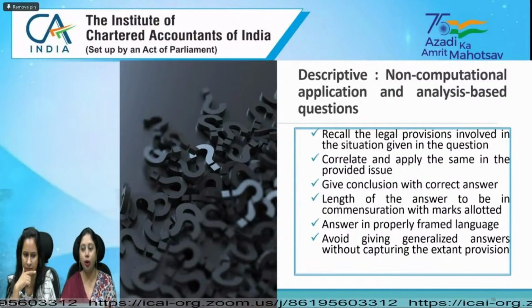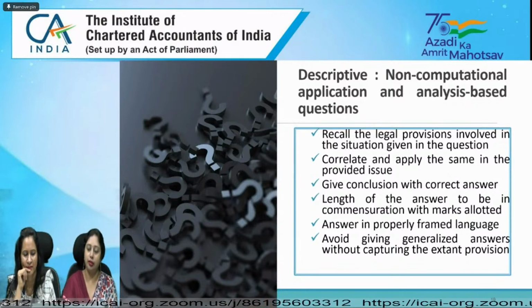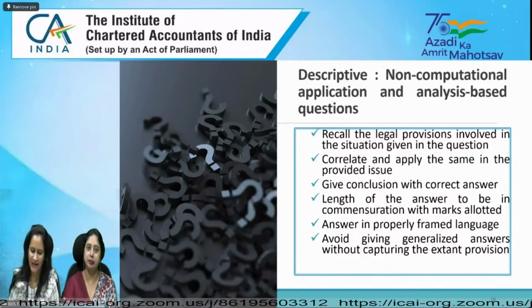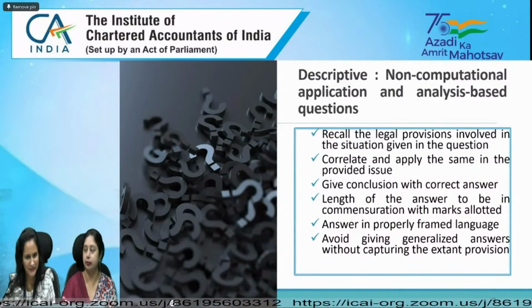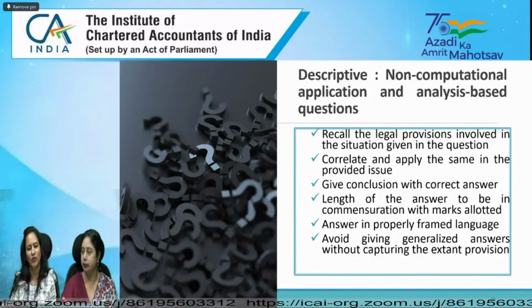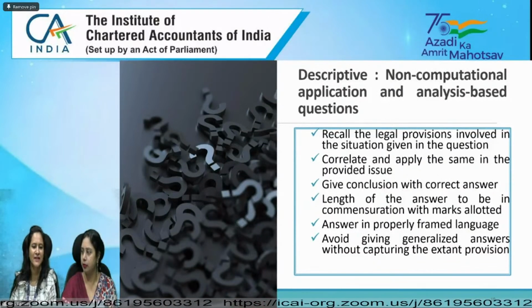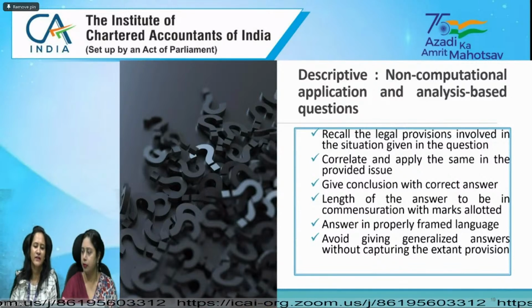As regards the non-computational application-based questions, what you have to keep in mind, Swati will apprise you now. Yeah, I think most of the points we have already covered: you have to recall the legal provisions involved in the situation given in the question. Then, as I told you, you have to correlate and apply the same to the provided issue. Then at the end, you have to write the conclusion with the correct answer.